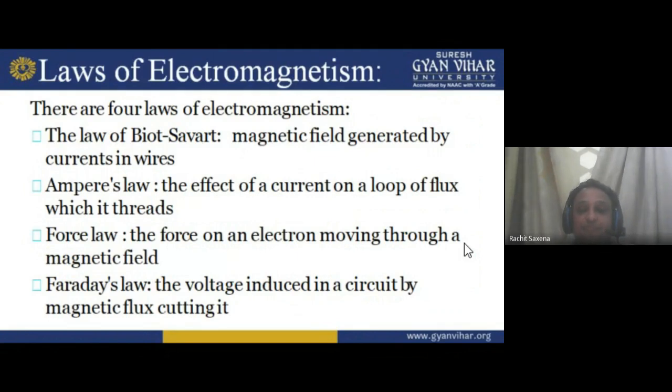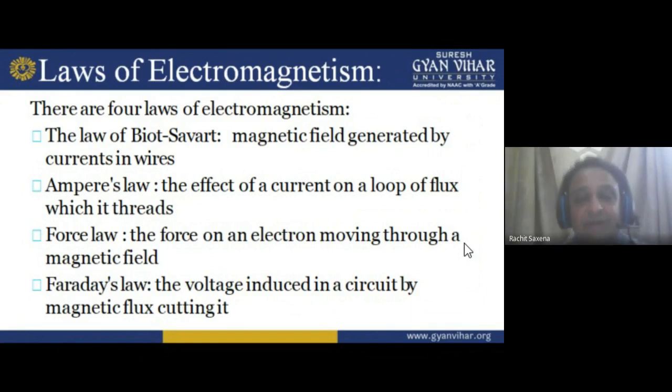Now, the laws of electromagnetism. There are four basic laws which we use for electromagnetism. Just read it. How many laws are there?